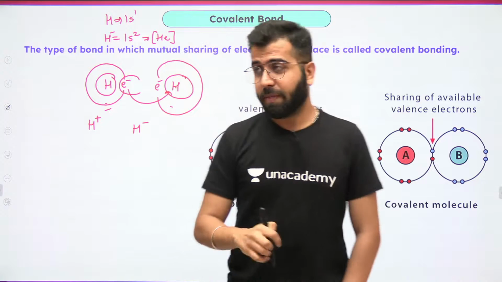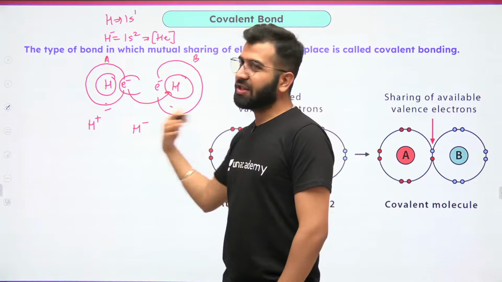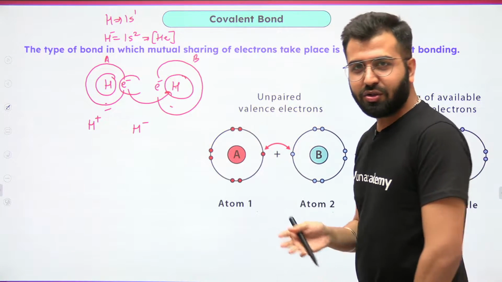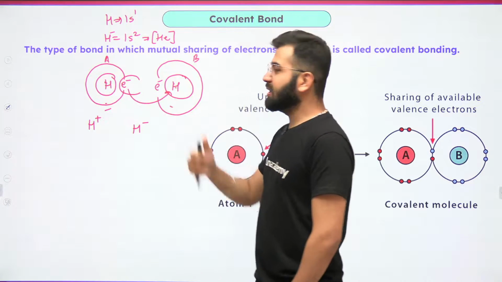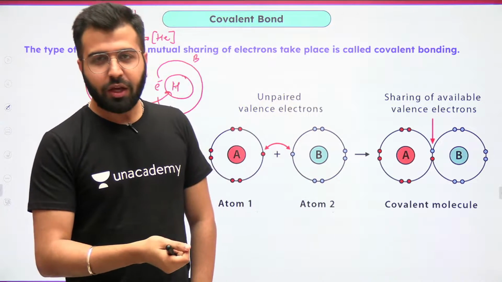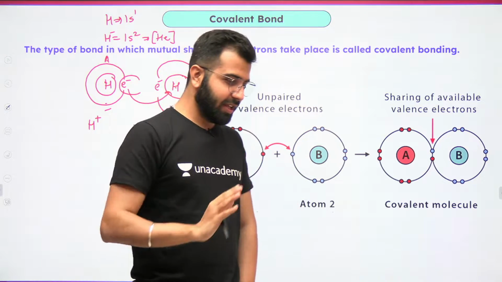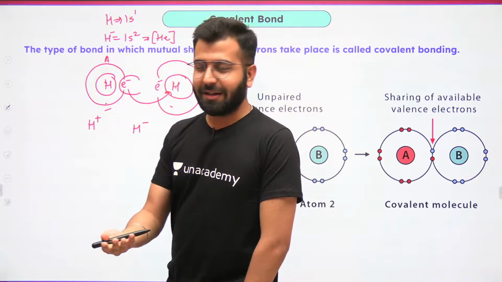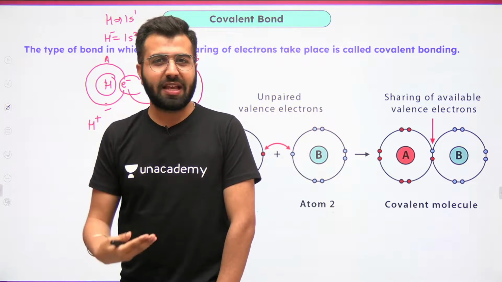Which hydrogen is more powerful? You have to let me know. Hydrogen A or hydrogen B? If you have an answer A or B, you're wrong, because this is hydrogen, this is hydrogen. It's the same question as if there are two Vidyas. You have your mirror image, somebody exactly like you, a clone. Who's going to be stronger? It's going to be the same, right?